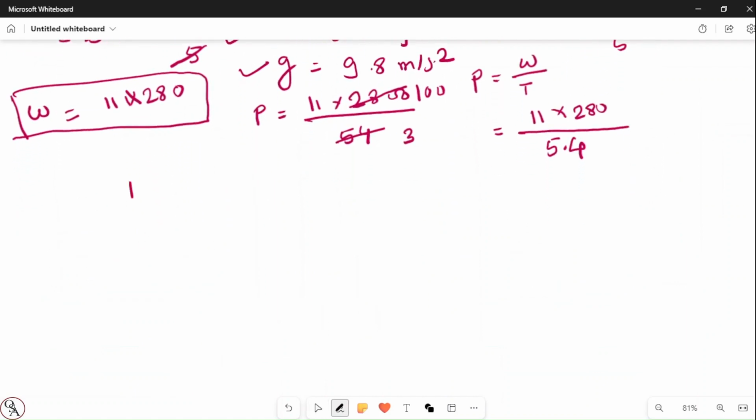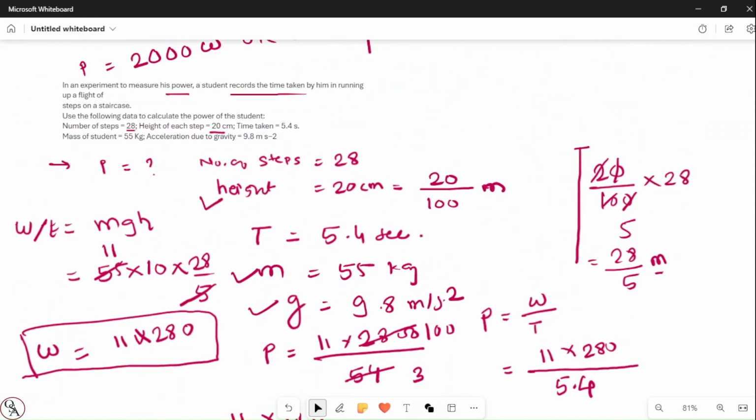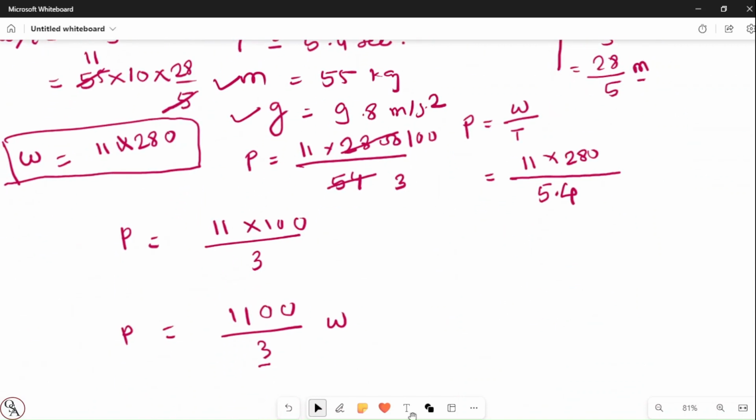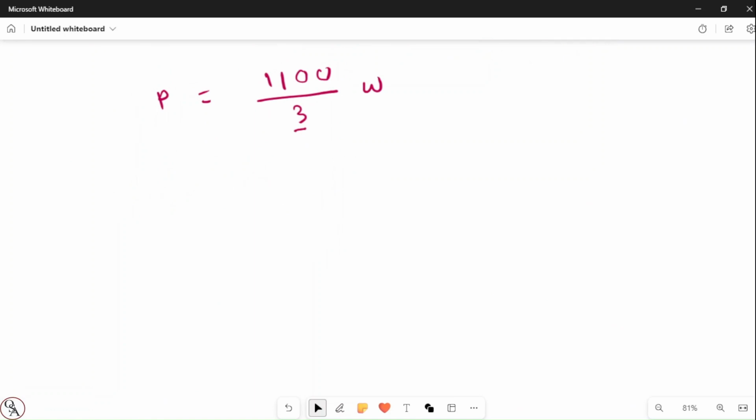So power becomes 11 into 100 divided by 3. It becomes 1100 divided by 3. So this is the power, which will come in watt. Please do the remaining calculation and give it to me. I'll wait for your answer, how much power you will get, guys. They have asked us to calculate the power only, right? So you calculate the power, and please comment in the comment section what the power is.